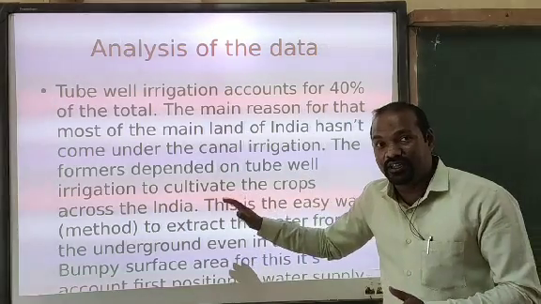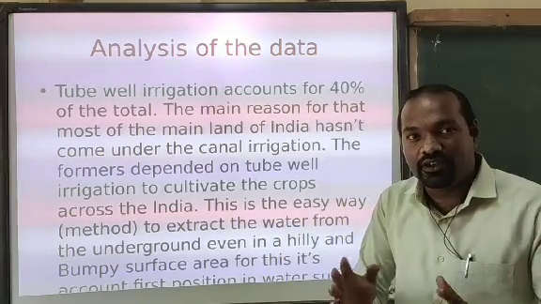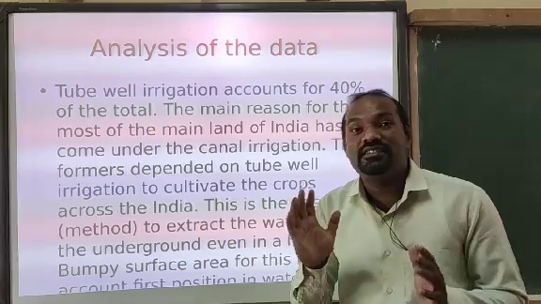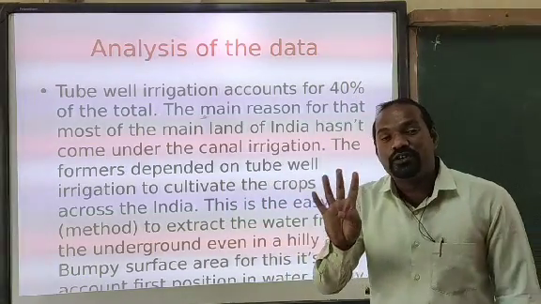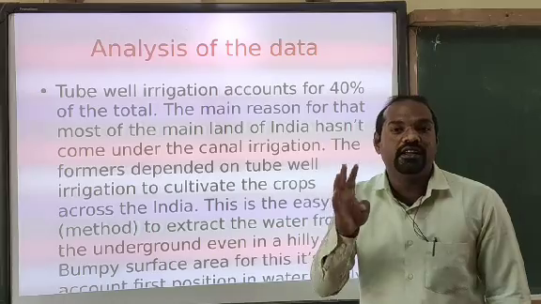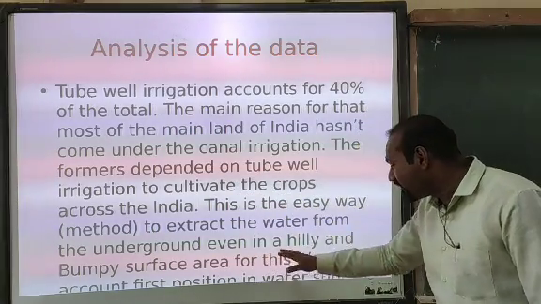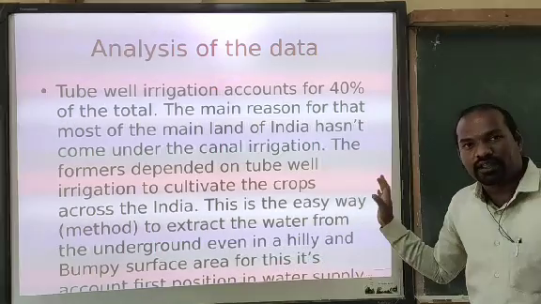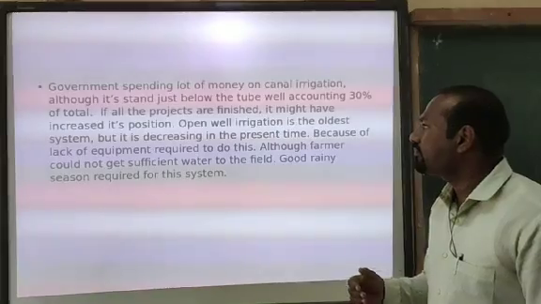For this reason, tube well irrigation is highly practiced in India because it is very useful in hilly and bumpy surface areas. That is why it accounts for 40% of total irrigation in India. It's a particular reason I mentioned here. So for this, it holds the first position in water supply. Got it? Okay.